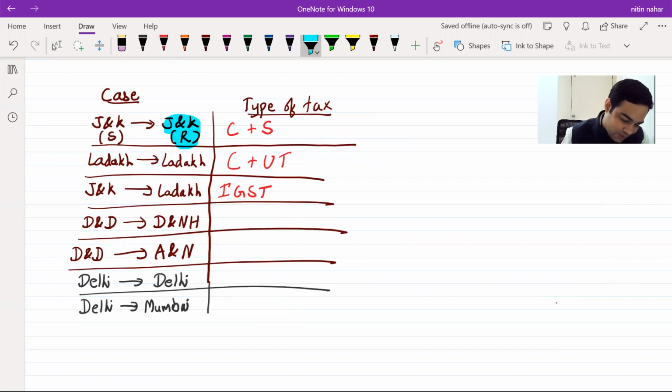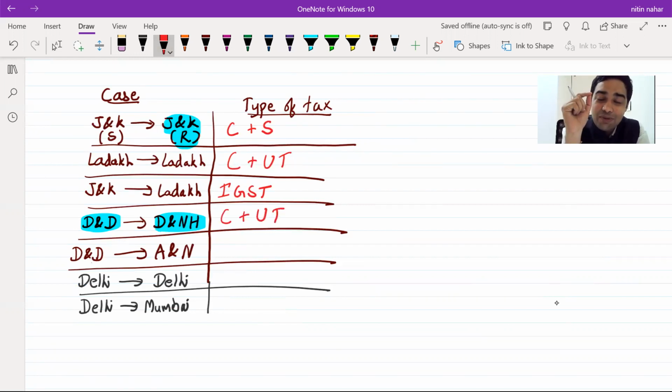Daman and Diu to Dadra and Nagar Haveli. The answer will be C plus UT. This is where you have to be very careful. These are merged. As these are merged, what will be applicable is C plus UT.